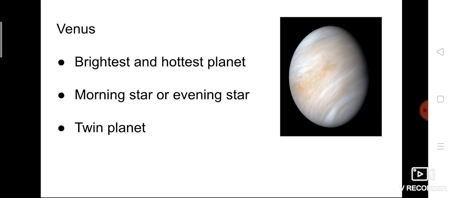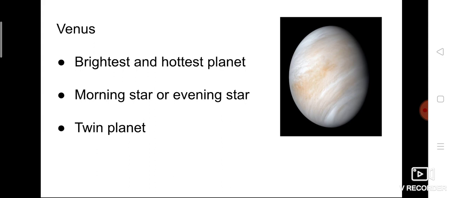You might say Mercury is very close to the Sun, so Mercury can get more light and would be hotter. But that is not true. Even though it is not closest to the Sun, even though it is in second position, it is the hottest planet, and it is made of clouds.